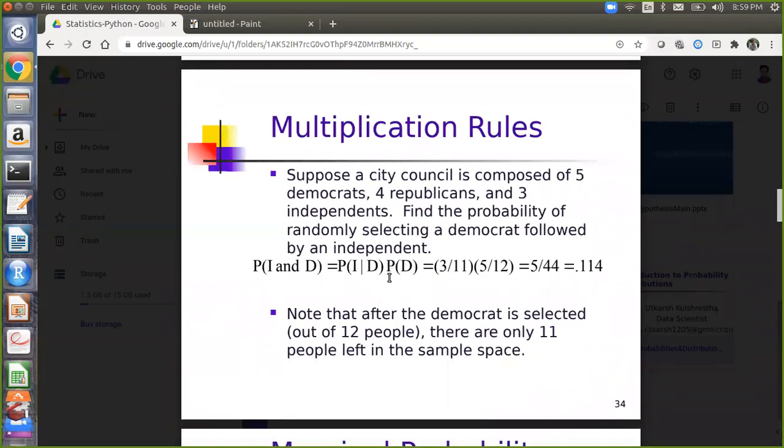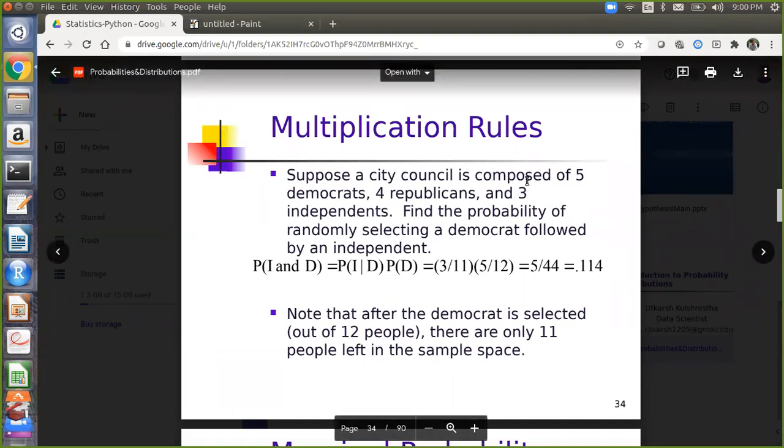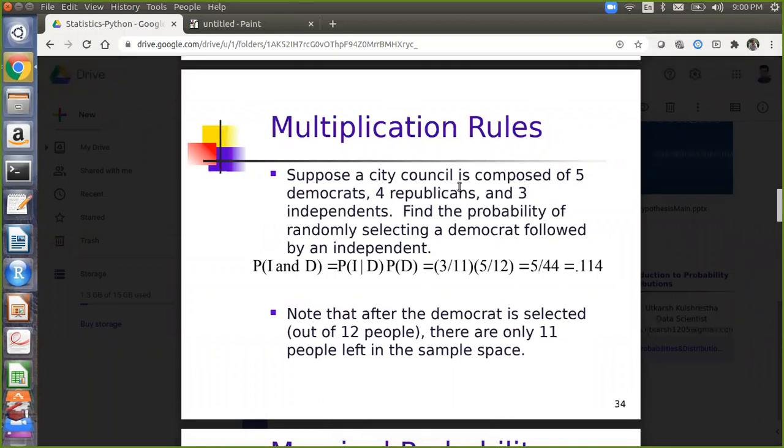This is a tricky question. What is the probability of an independent? How did we get 3 by 11? The total outcome is 11 and we have only 3 independents. Okay, your total outcome is 12: 5 plus 3 plus 4, so 5 plus 4 is 9, 9 plus 3 is 12. Given the Democrat. Find the probability of randomly selecting a Democrat followed by an independent.